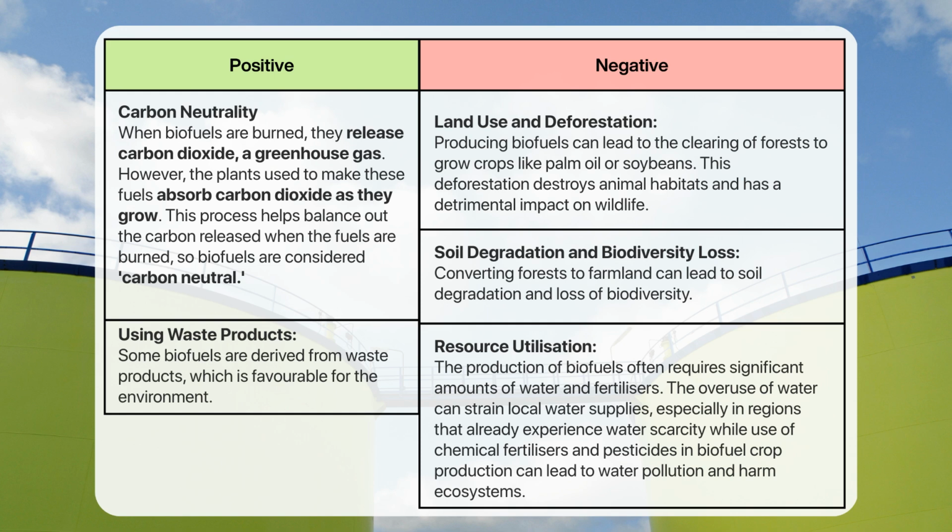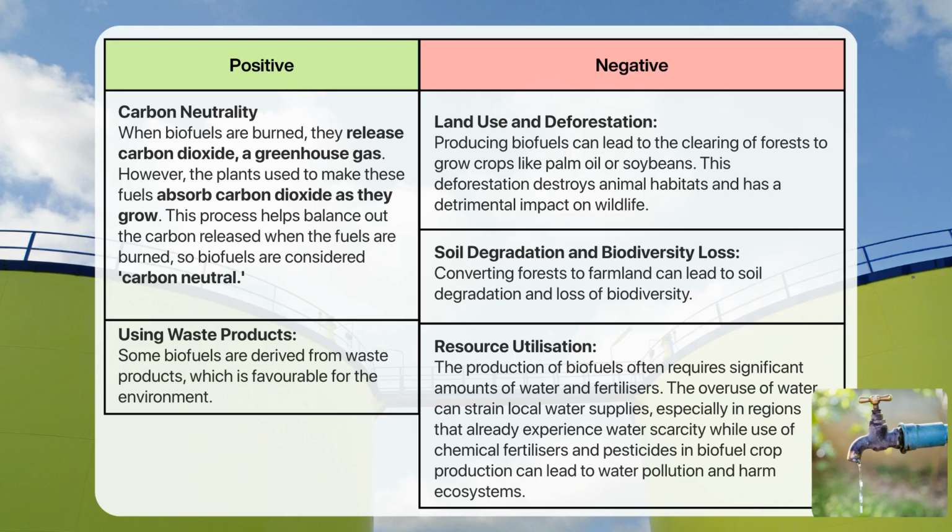The production of biofuels often requires significant amounts of water and fertilizers, which can have additional environmental impacts. The overuse of water can strain local water supplies, especially in regions that already experience water scarcity, while use of chemical fertilizers and pesticides in biofuel crop production can lead to water pollution and harm ecosystems.